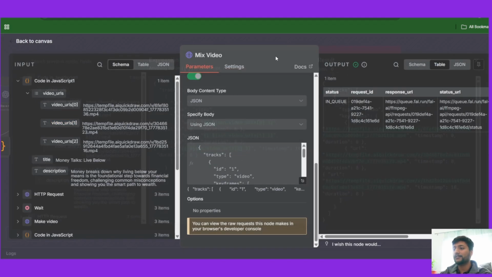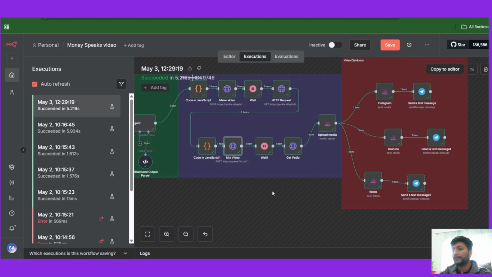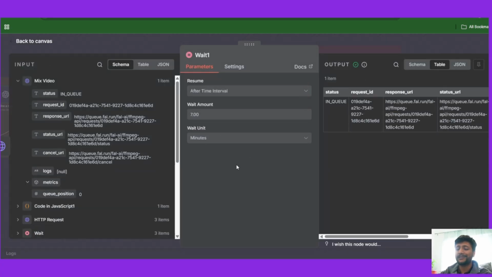Once we have this in place, we execute this and then we get the request ID and the response URL. The video composition process starts when this request has been sent. Now again, we need to wait a couple of minutes so that the video gets composed. I've used 7 minutes. It doesn't usually take 7 minutes, maybe 2 or 3 minutes. But to be on the safe side, I use 7 minutes so that I won't get any null URL.